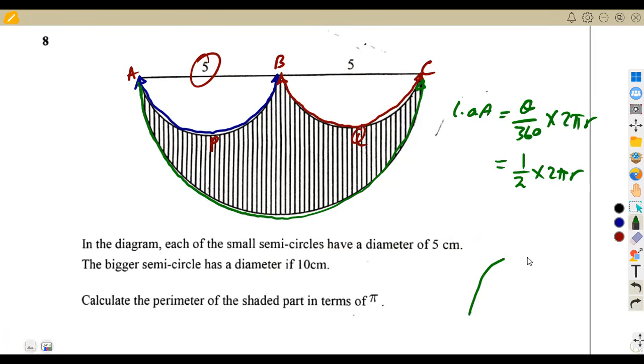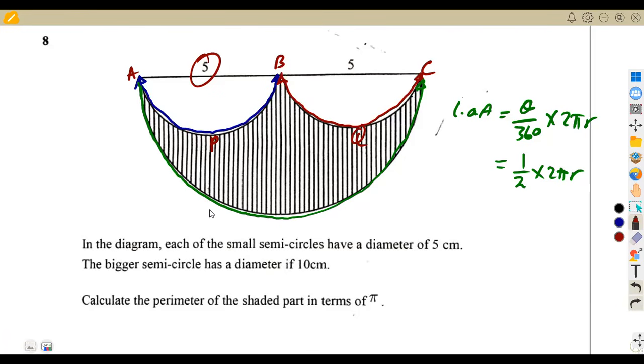Guys, for the perimeter of the semicircle, you are considering this one. If they want the perimeter of the semicircle, you consider the length of arc plus the diameter. You now have the perimeter. So we are not considering the diameter here. No. We are only considering the length of the arc. This piece here is the one that we are considering.